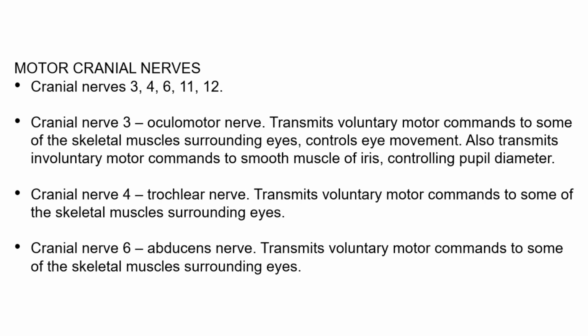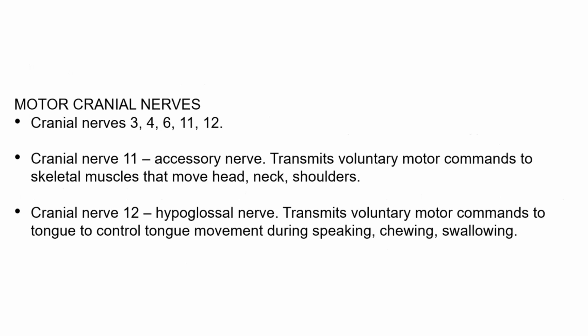Both of these nerves transmit voluntary motor commands to some of the skeletal muscles surrounding the eyes in order to control eye movement. Cranial nerve 11 is the accessory nerve, which is sometimes also referred to as the spinal accessory nerve. It carries motor commands to the skeletal muscles that control movements of the head, the neck, and the shoulders. Cranial nerve 12 is the hypoglossal nerve, which controls tongue movements during speaking, chewing, and swallowing. And this ends our review of the motor cranial nerves.